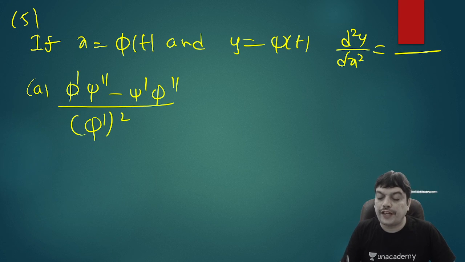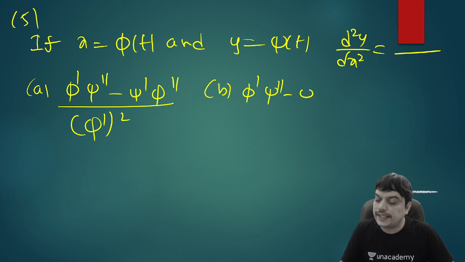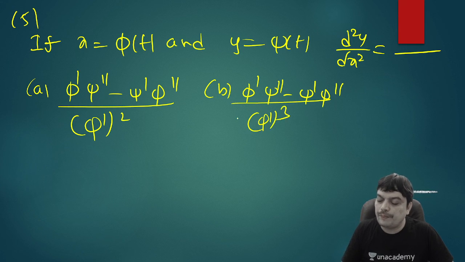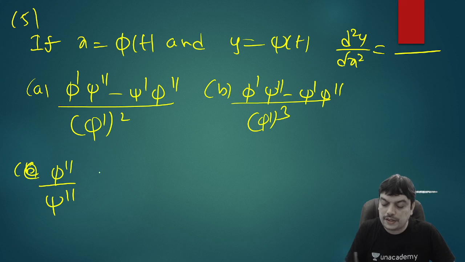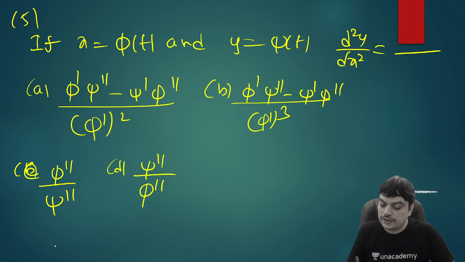So phi of t in short form can be written as phi, psi of t in short form can be written as psi. So wherever phi is there, it means phi of t. Wherever psi is there, it means psi of t. We can use this short form. So second option is phi dash into psi double dash minus psi dash into phi double dash divided by phi dash whole cube. And then phi double dash by psi double dash. And last option, this is C. Last option D will be psi double dash divided by phi double dash.